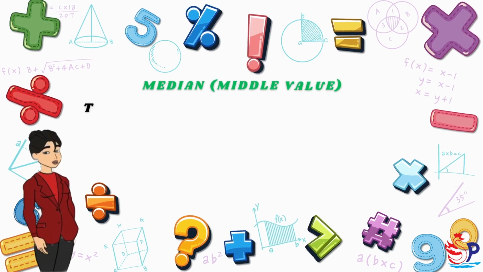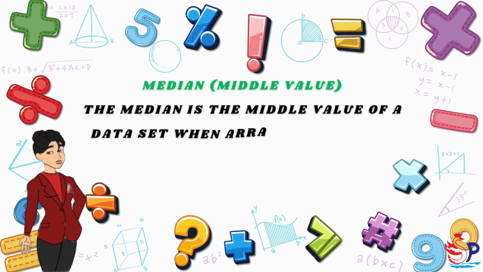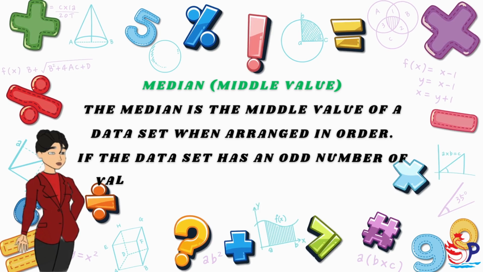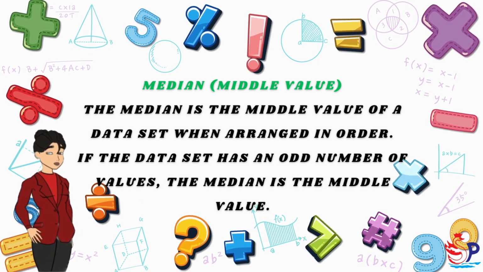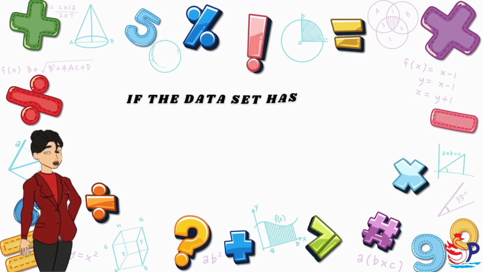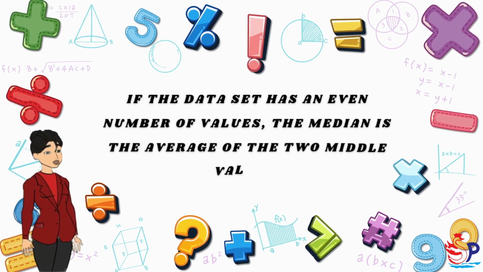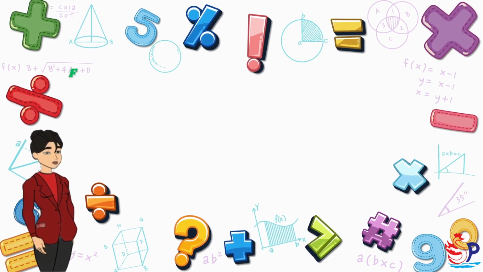Median, middle value. The median is the middle value of a data set when arranged in order. If the data set has an odd number of values, the median is the middle value. If the data set has an even number of values, the median is the average of the two middle values.